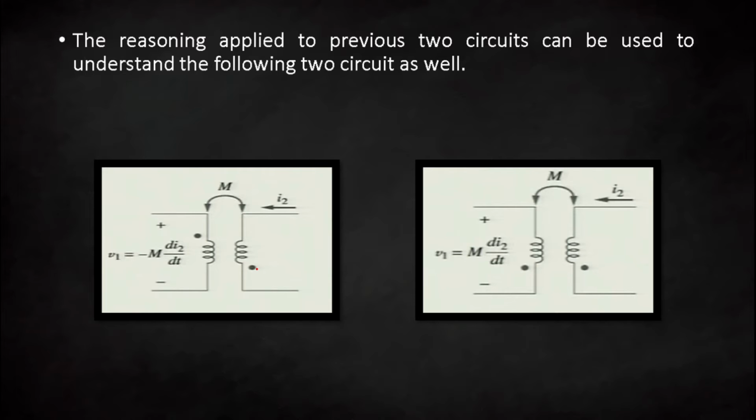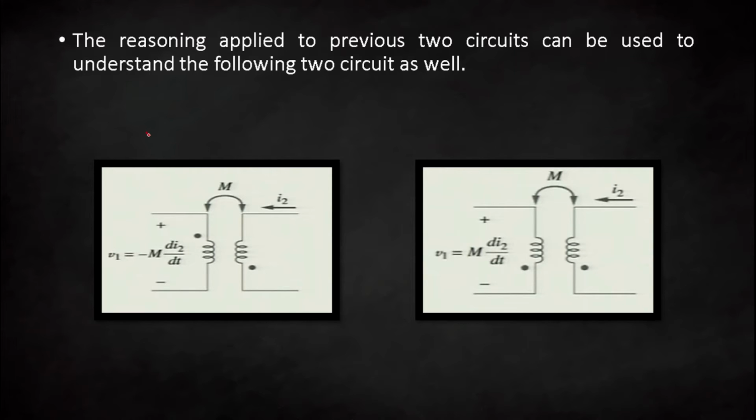Okay, so whenever the current is leaving from the dotted terminal, if at the dotted terminal the sign in the other coil is plus, the induced voltage will be minus. If the sign is negative, the induced voltage will be plus. Okay, when the current is leaving from the dotted terminal.